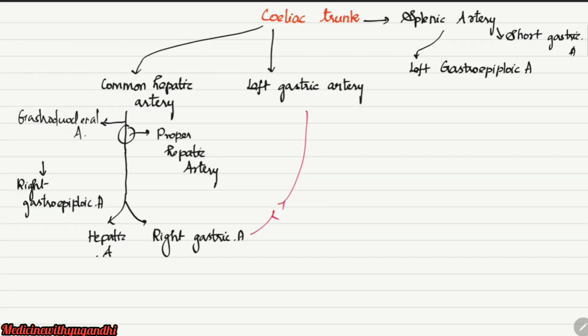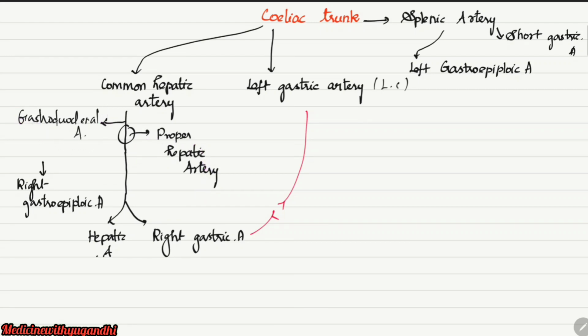Once again, let us do a quick revision of the blood supply of the stomach. The blood supply is mainly by the arteries derived from the celiac trunk. The celiac trunk is in turn a branch from the abdominal aorta. From the celiac trunk arises a branch called the left gastric artery, which supplies the stomach along the lesser curvature of the stomach. And then from the celiac trunk arises another branch called the common hepatic artery. Once it gives the gastroduodenal artery, it is called the proper hepatic artery.